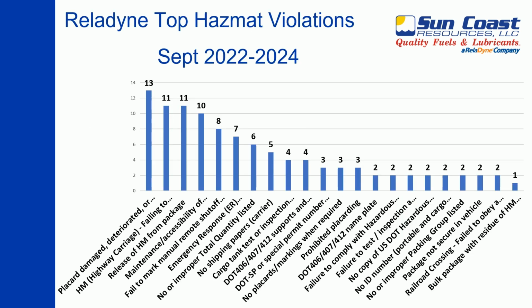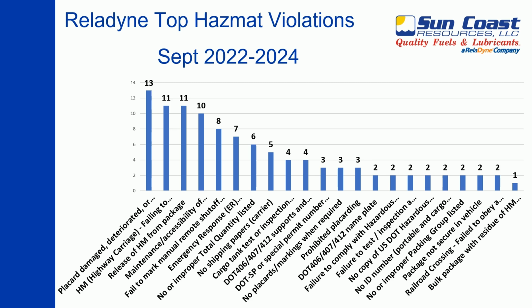Some of the top violations our organization has incurred from 2022 to 2024 are as follows. 1. Damaged, deteriorated, or obscured placards, 13 violations. 2. Hazmat, highway carriage, failing to have hazmat shipping papers readily accessible, 11 violations. 3.